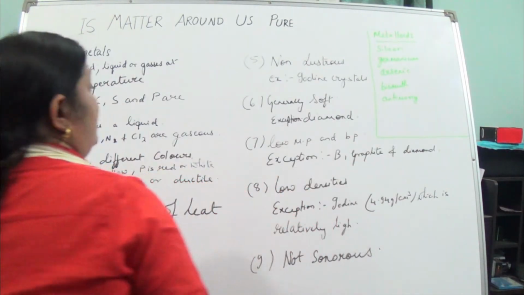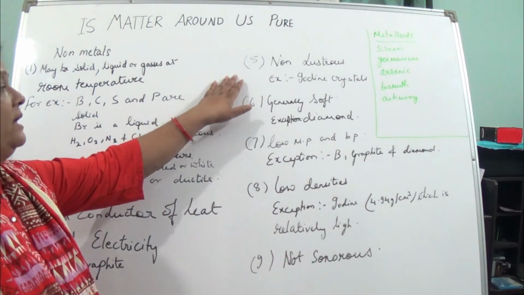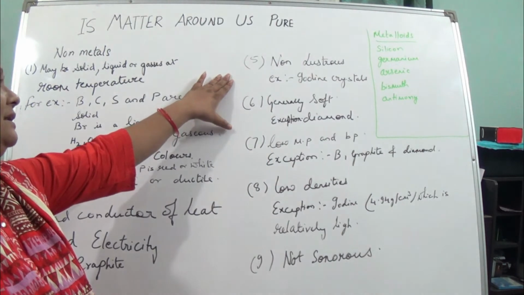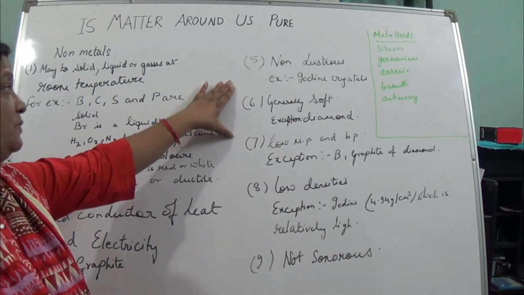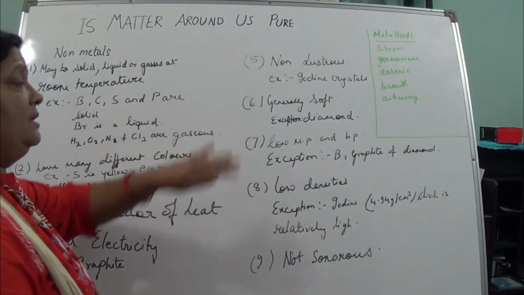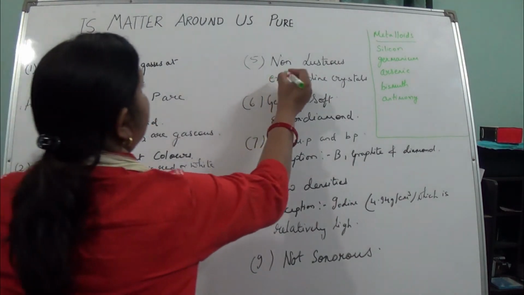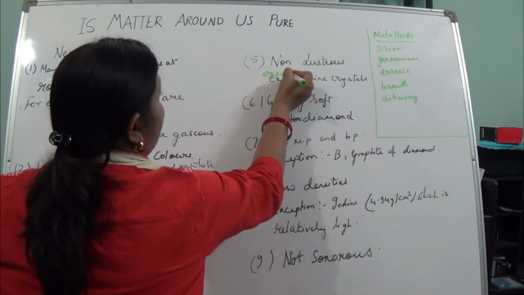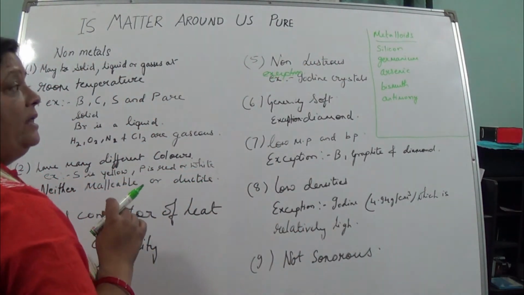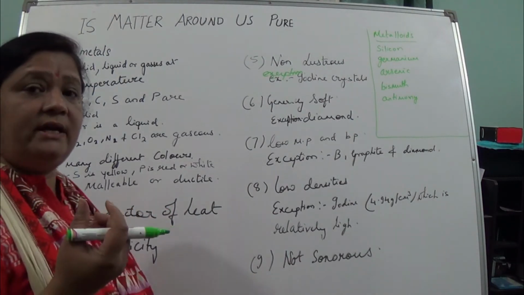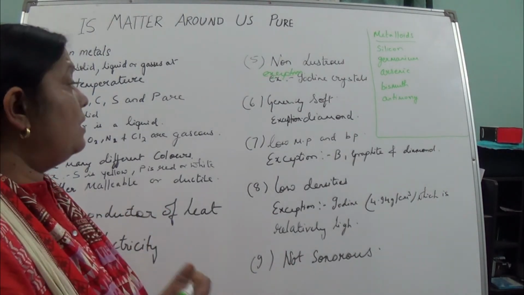Now next point, you can see that these non-metals are dull in nature. They are not lustrous, not shiny in nature. But the exception is of what? Iodine crystals. These iodine crystals are shining in nature and they are violet in color.